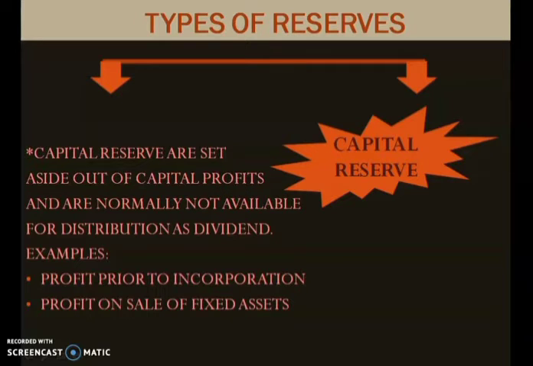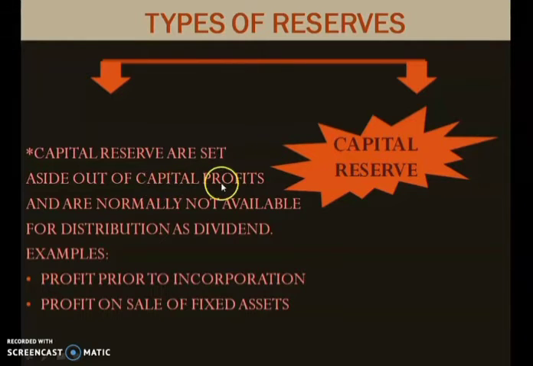So when you sell the pen, you get income. That is revenue income. But when you sell an asset related to your company, for example the furniture of your business or some outdated machines, and when you sold that machinery you got some amount, that will be known as capital profit.